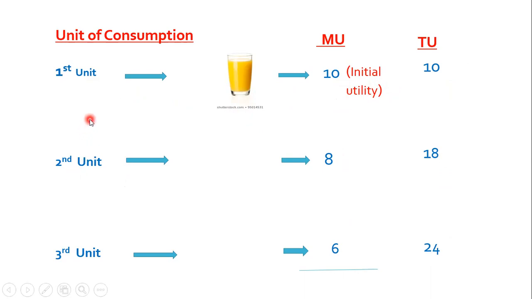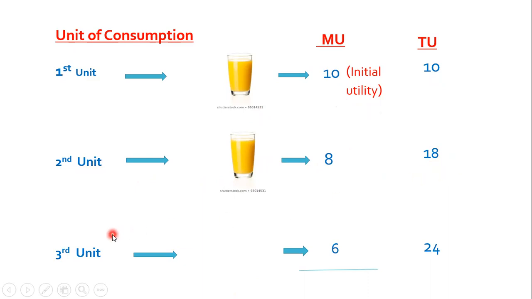When the consumer again consumes a second unit of glass of juice, this time the consumer gets less utility than the previous one, because the second time the consumer is taking the same thing again. So now he wants to pay less. That means he will get less utility from the next unit of product, that is 8. So 8 is the marginal utility. And what is total utility? 10 and 8, when added, the total utility is 18.